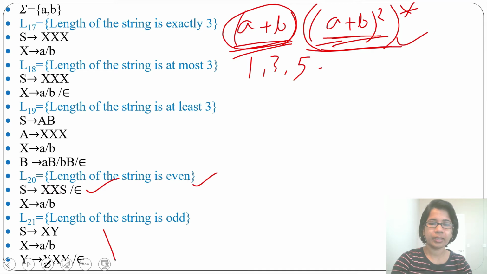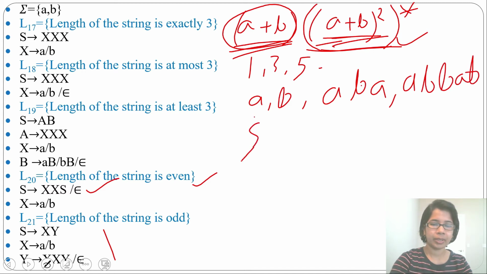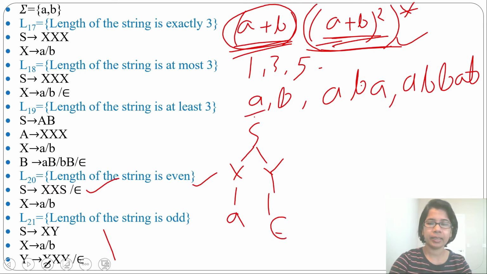Which strings can you generate? You can generate single a, single b. Then you can generate length 3, it will be aba. Then you can generate length 5. Length 3, all strings you can derive from this. Then you can generate length 5 like abbab. How will you derive a? From S you can derive XY, and from X you can derive a. From Y you can derive epsilon. So you can generate single a.